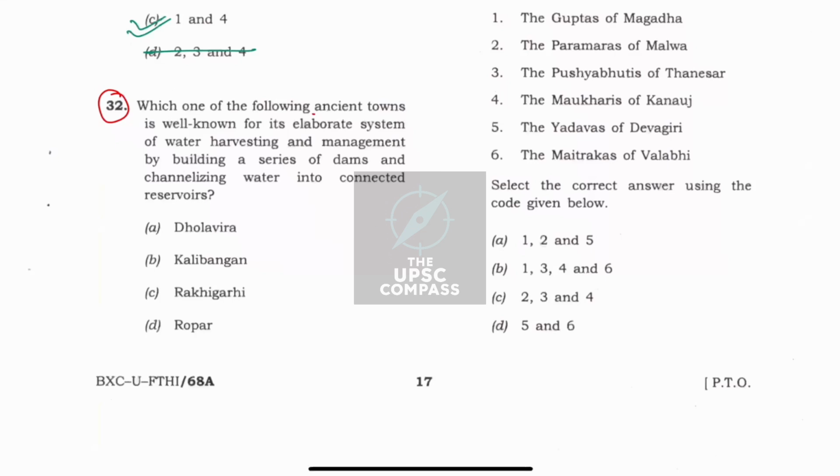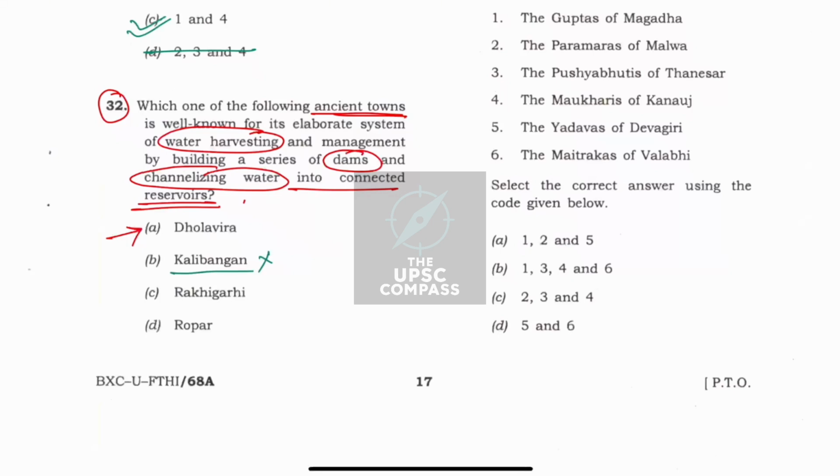Now here in ancient towns they have mentioned there is a water harvesting series of dams and there is a function of channelizing water into connected reservoirs. Now apply simple logic. Where would you require more dams? You would require more dams where there is a scarcity of water. Okay, just by this simple plain logic I arrived at the option Dholavira because Kalibangan is situated on a river, Rakhigarhi is situated on a major river, Ropar is situated on the Beas river.